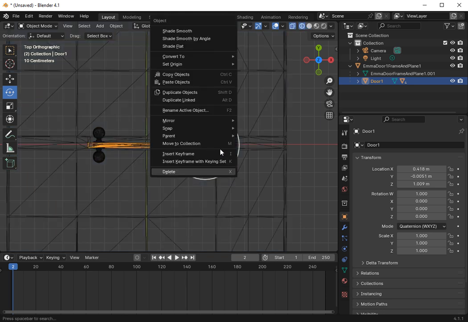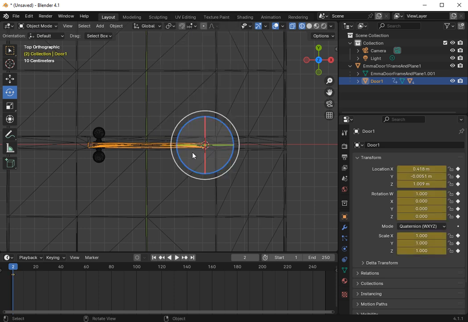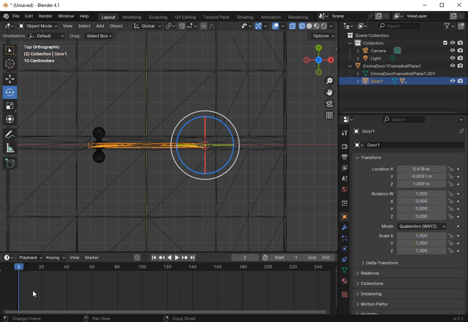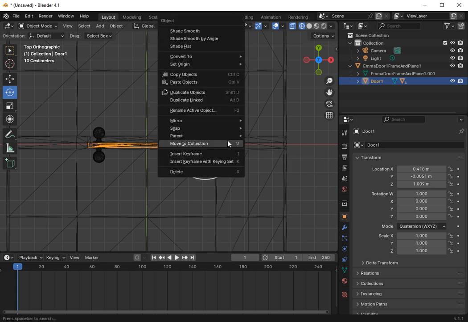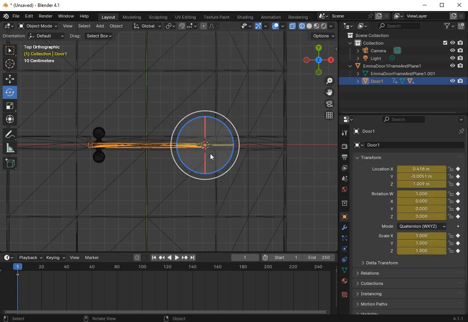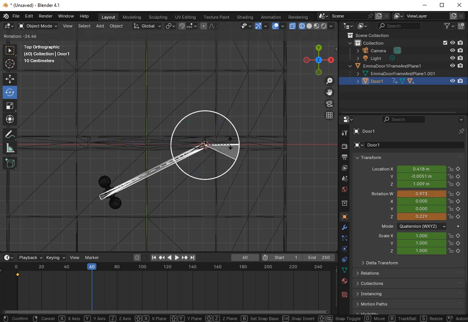Right click, don't touch the door, go here, insert, leave it. Now if you notice, I'll put it on frame 2, I think. Right click, delete that, push it back to frame 1. Okay, about frame 1 you want it there, go back, and obviously I'm going to show you how to do it: insert keyframe. Now if you go along here, go back 60 seconds. Once you move 60 seconds, open the door,